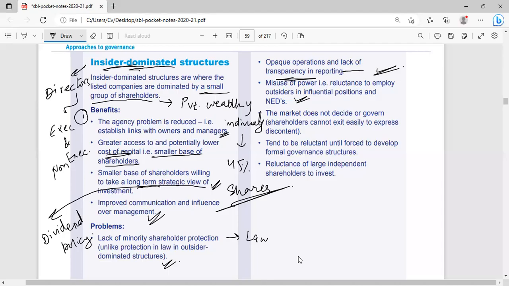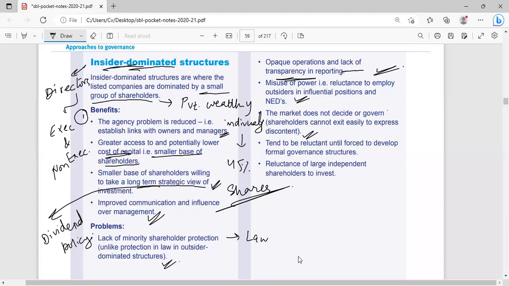Market does not decide or govern. Shareholders cannot exit easily to express discontent. The market does not decide or govern. When there is an influence of a few people, then they are the governing authority in the company. They are the ones who are making policies for corporate governance.